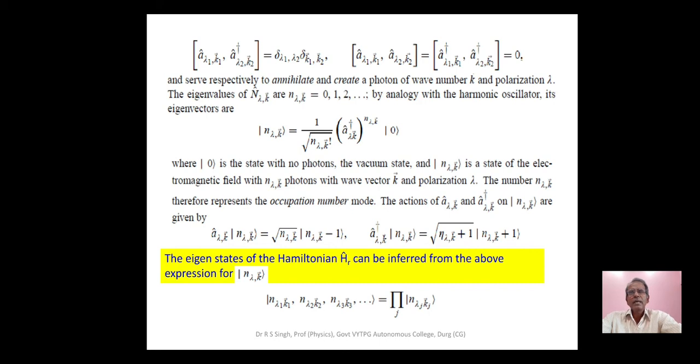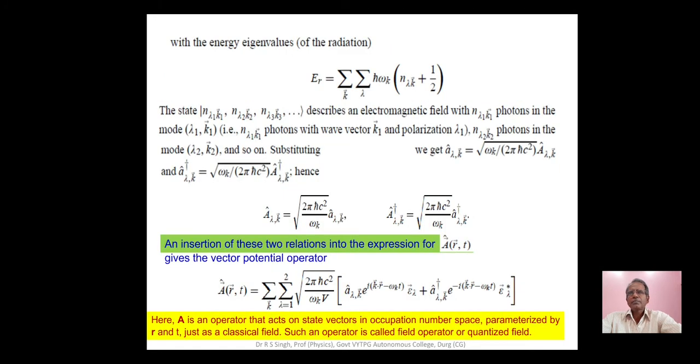Actions of A cap lambda k and A dagger lambda k are given by A cap lambda k ket n lambda k equal to under root n lambda k ket n lambda k minus 1, and A dagger cap lambda k ket n lambda k equal to under root n lambda k plus 1 ket n lambda k plus 1. The energy eigenvalues of the radiation is given by E R equal to summation over k summation over lambda h cross omega k into n lambda k plus half.